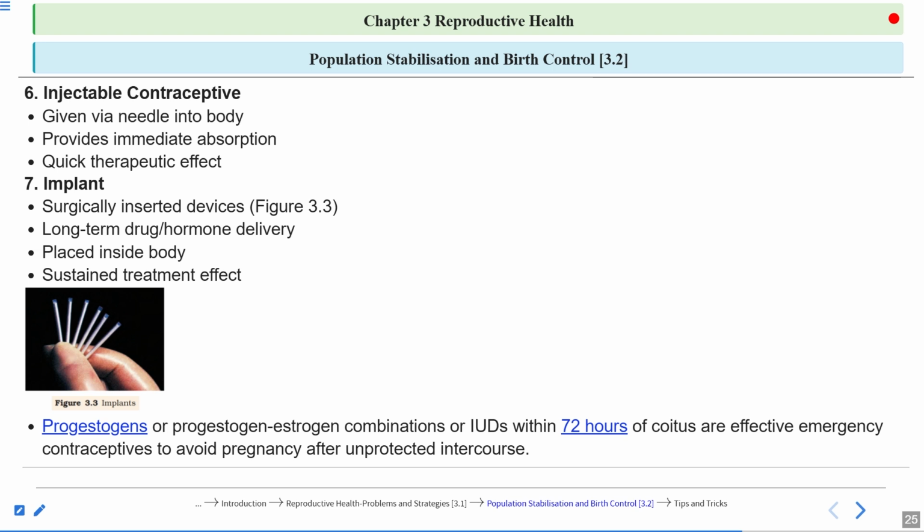Okay, so this is the time period within which these contraceptive methods should be used. They will be effective within 72 hours of the coitus only. If they are taken later, they won't be able to prevent the fertilization. Yeah, that's why the 72 hours is underlined here.